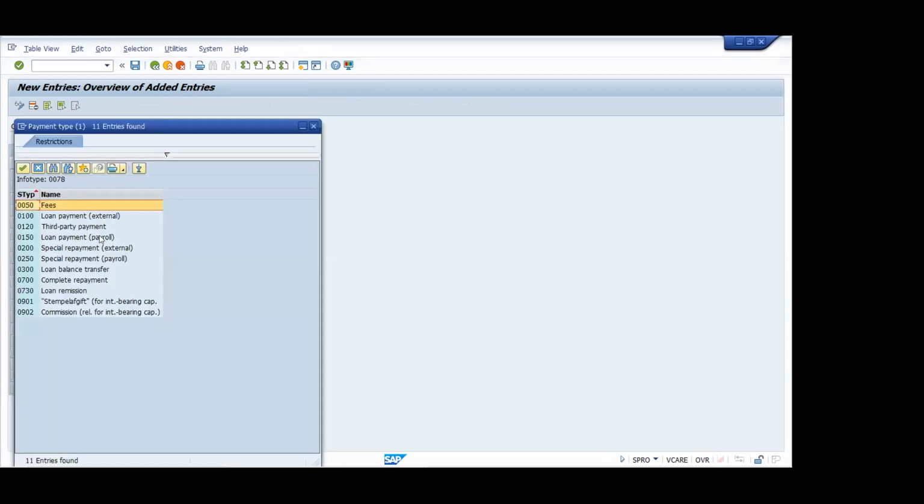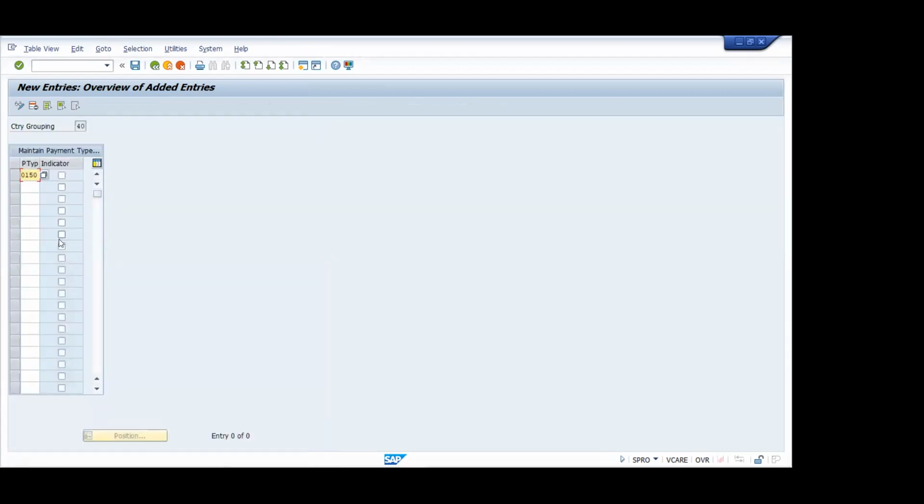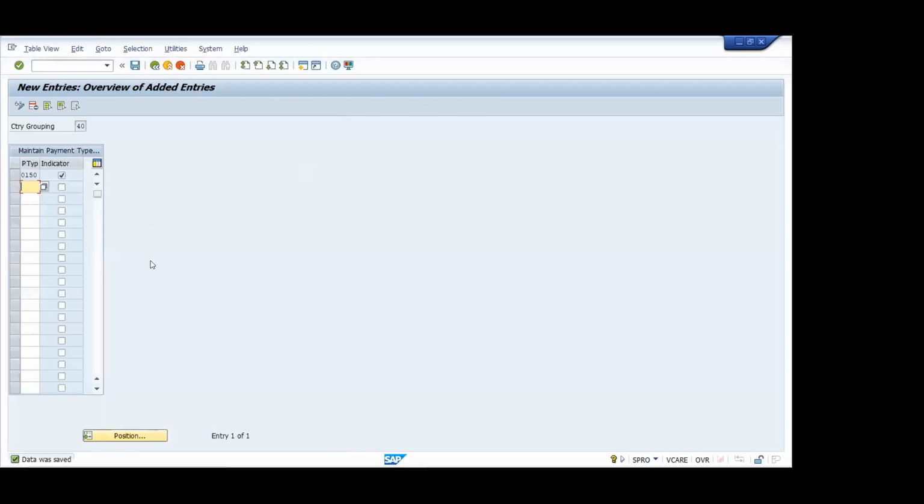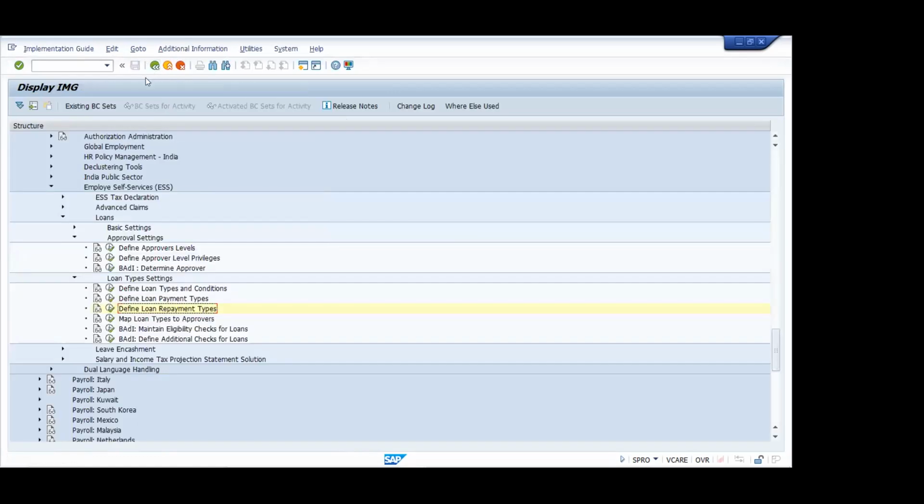So here also you can choose loan payment. Suppose you would like to pay a certain amount in advance. In that case you can give an instruction to the payroll administrator that you would like to deduct more. Or if in a particular month you would like to stop, you can also do that. Click indicator and save it. So these things you will not be able to realize in the ESS as of now, but the configuration will remain the same, because we do not have an ESS portal with this demo system, I think.